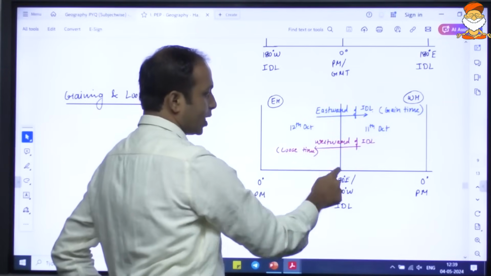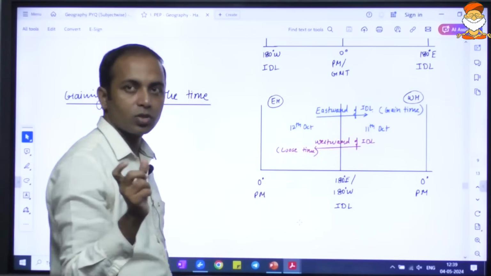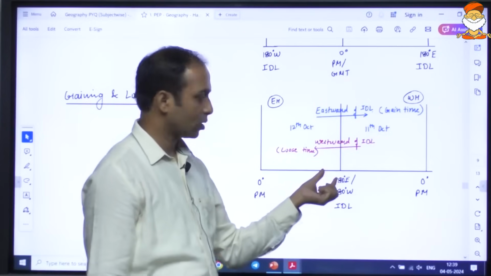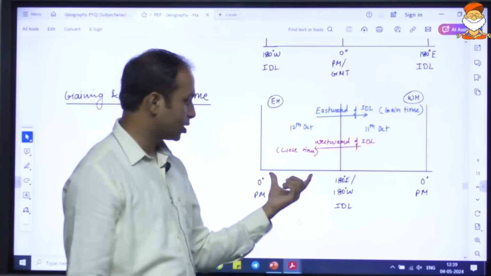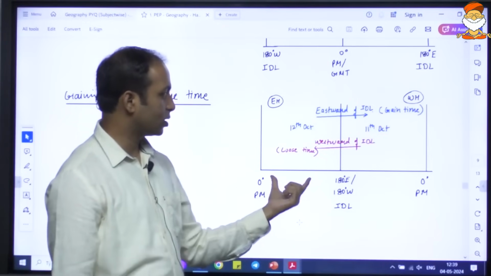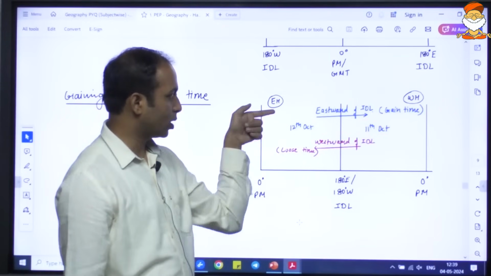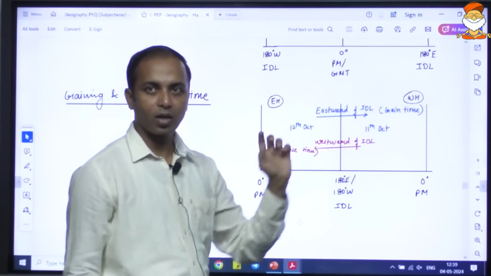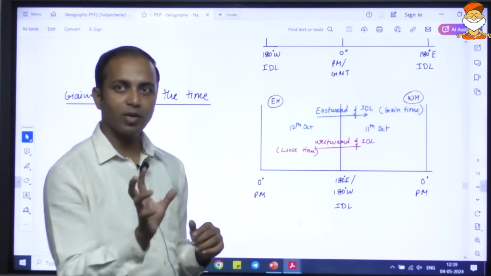So if you cross the date line, there is a question related to this also. This is the eastern hemisphere, this is the western hemisphere. If you are moving eastward of the international date line, these keywords are very, very important.